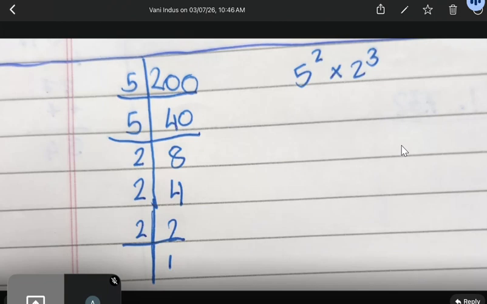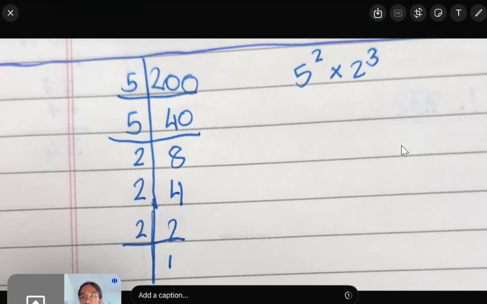Arohi, what is the logic behind this? Sir, I think it's because 2 is not a perfect square. Sir, I don't know. Gaurav, would you like to add?